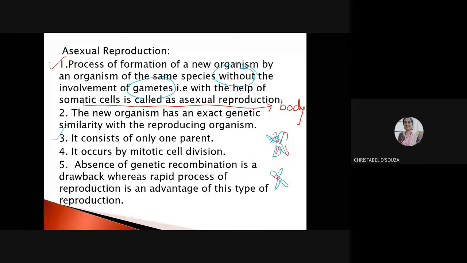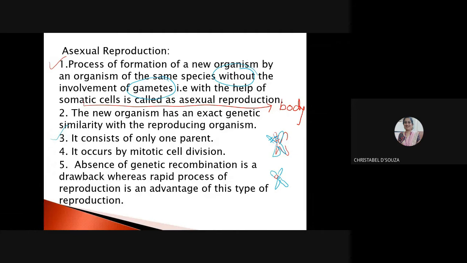Who will explain the fifth point? In asexual reproduction, absence of genetic recombination is a drawback, whereas rapid process of reproduction is an advantage of this type of reproduction. Can you tell me the corresponding point for sexual reproduction?